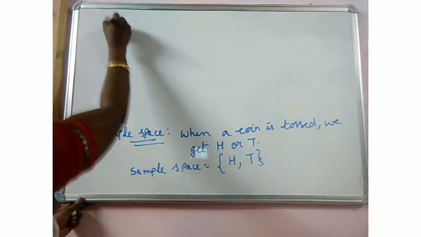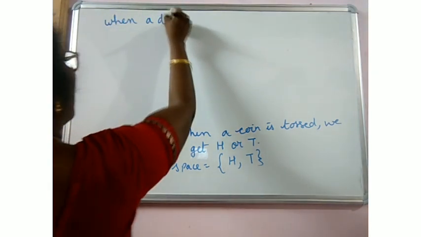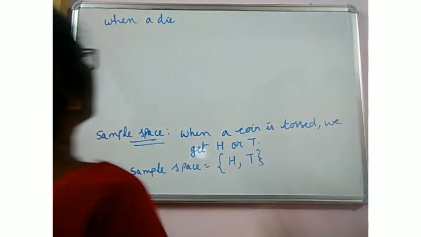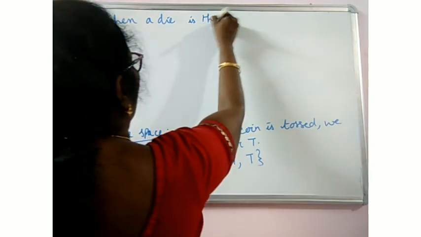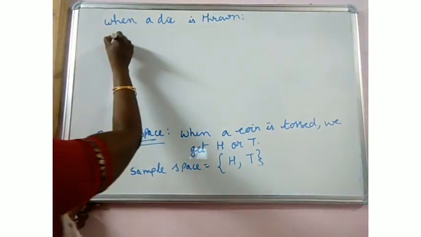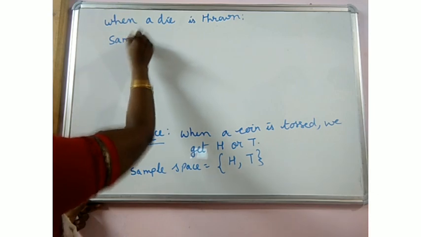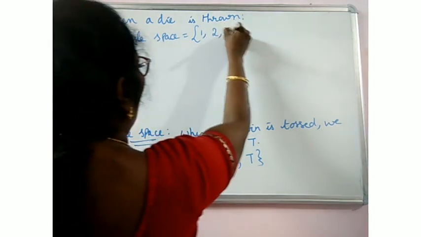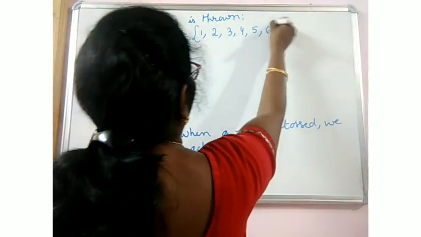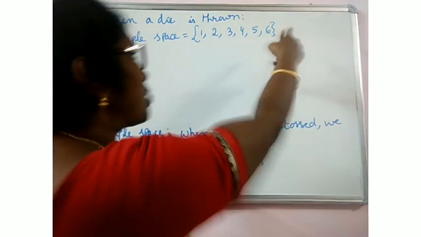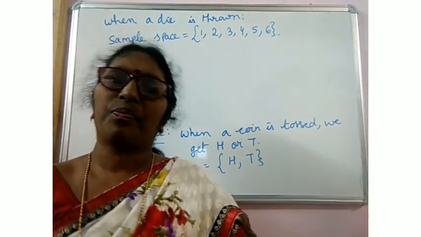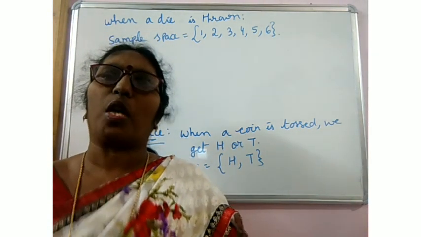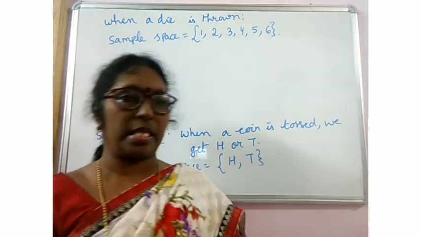And when a die is thrown, the sample space we get is 1, 2, 3, 4, 5, 6. Sample space means these are the possible outcomes. The collection of possible outcomes is a sample space.